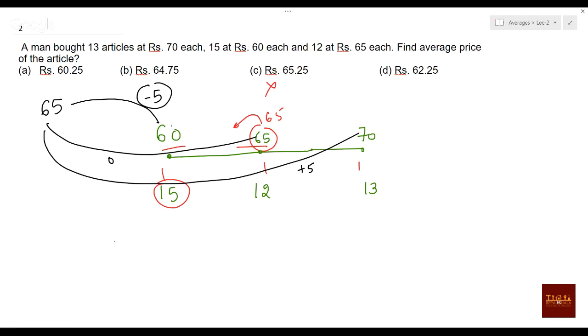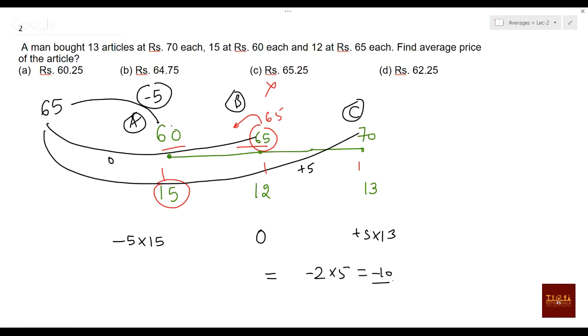So minus 5 into 15 will be the total deviation, if this is A, this is B, and this is C. From A it will be minus 5 into 15, here it will be 0, and here the deviation will be plus 5 into 13. So 15, 75, so you can say minus 2 into 5, or minus 10. The deviation will be minus 10.